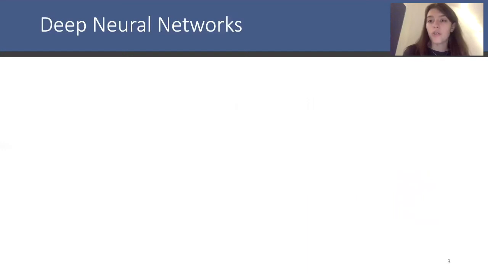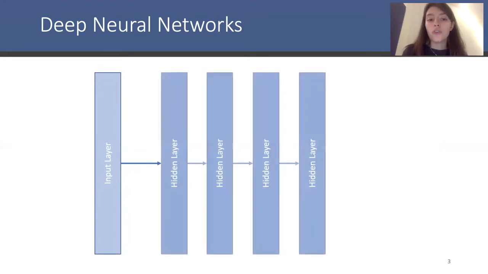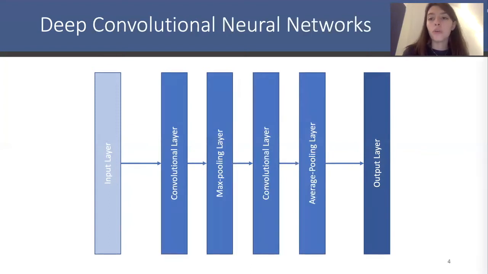Now, before I go on to explain how to derive explanations for CNNs' predictions, I will quickly recap what a CNN is, and a deep CNN more specifically. So a deep CNN, like any deep neural network, is composed of different layers. Namely an input layer, which contains the textual data used as input for the model, pre-processed. A number of hidden layers, as well as an output layer, which contains the final prediction. Now, what characterizes deep CNNs is that a number of their hidden layers will be convolutional layers.